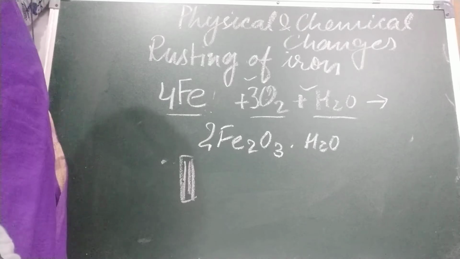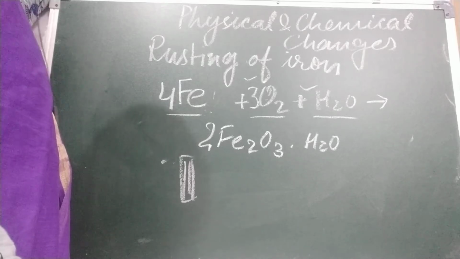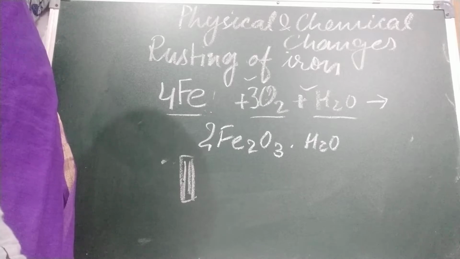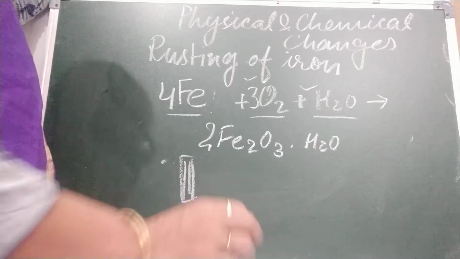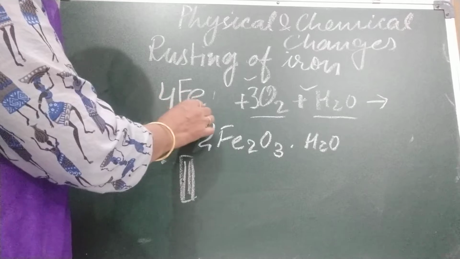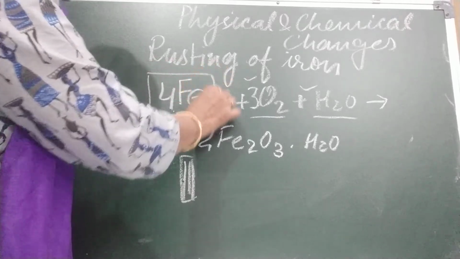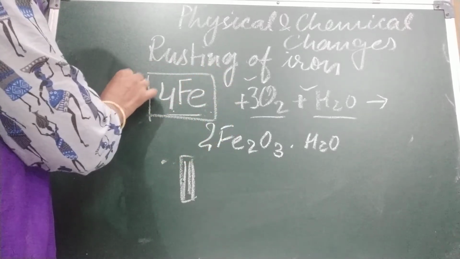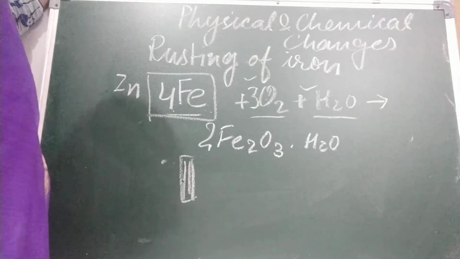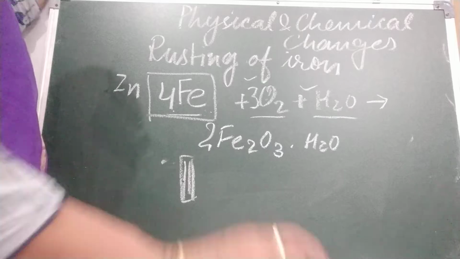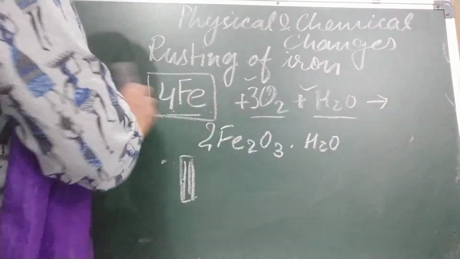One more thing, we can cover it with zinc also, and the process of depositing a layer of zinc on iron is called galvanization. So if we are covering iron by zinc, that process is called galvanization. Sometimes we also cover iron with chromium to protect iron from rusting.